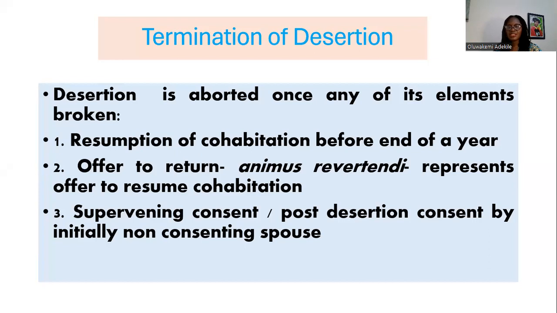In other words, the intention to permanently end cohabitation is aborted, and if the person now offers to come back into the matrimonial home, then that means desertion has ended. If there is no just cause for refusing that offer by the person who has remained in the matrimonial home, that person may now begin to be held liable for desertion if the person refuses to accept the offer.